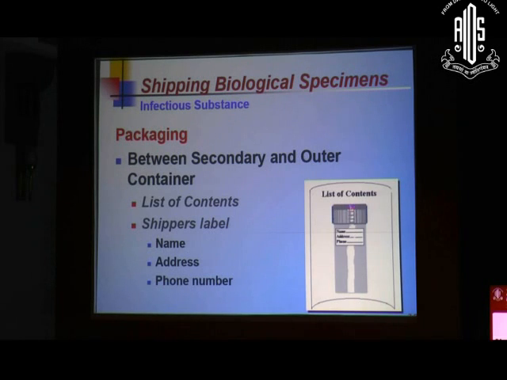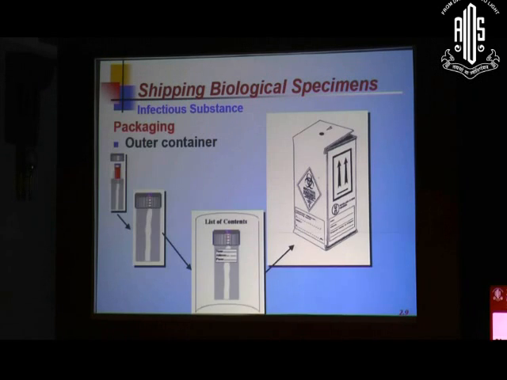And in between the primary container and the secondary container, there should be a label containing the list of the contents and the shipper's label with the name of the person who is sending the sample, address of the person, and contact number of the person to be contacted. Once you have properly put the Eppendorf into the primary container, secondary container, and properly labeled the container, then you can put it into the cardboard box, and this box can be sent to a reference lab. This is what is to be done in the ideal situation.